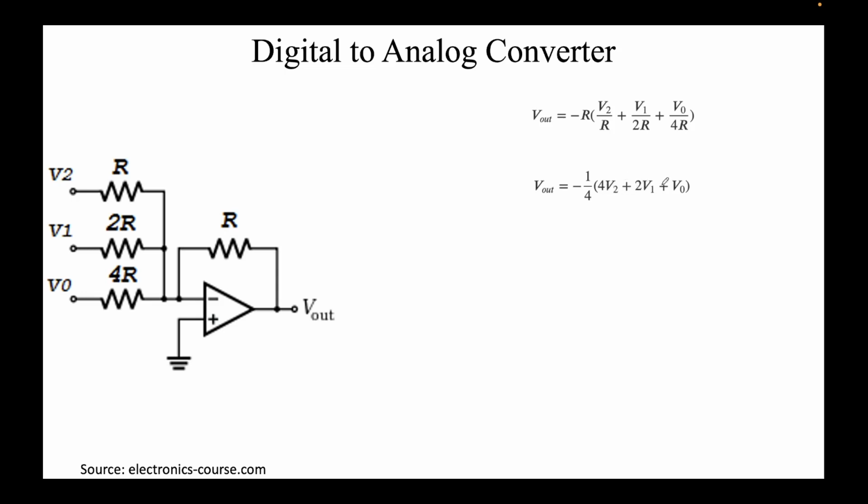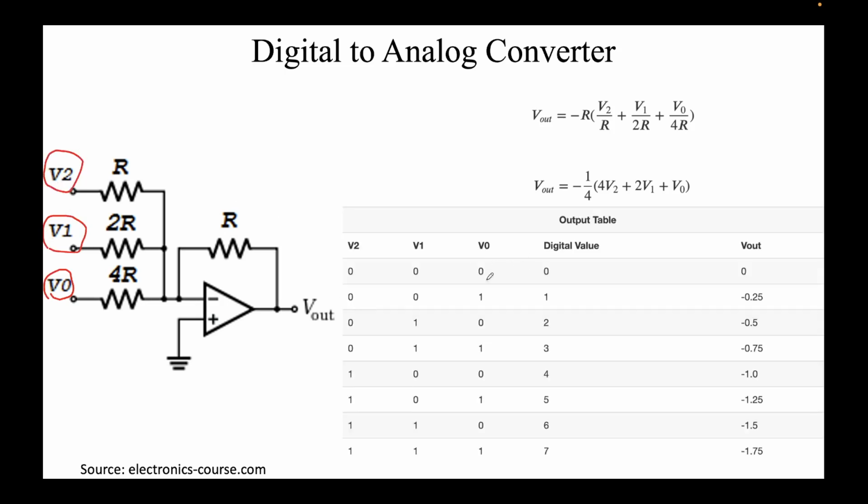I also told you these are nothing but the bits, the digital bits that we had: the first bit, the second bit, the third bit, and so on. So I write V0, V1 and V2. Note that this is the digital value. This is 0,0,0. This is 0,0,1. You can see 0,0,1, 0,1,0, 0,1,1, and so on.